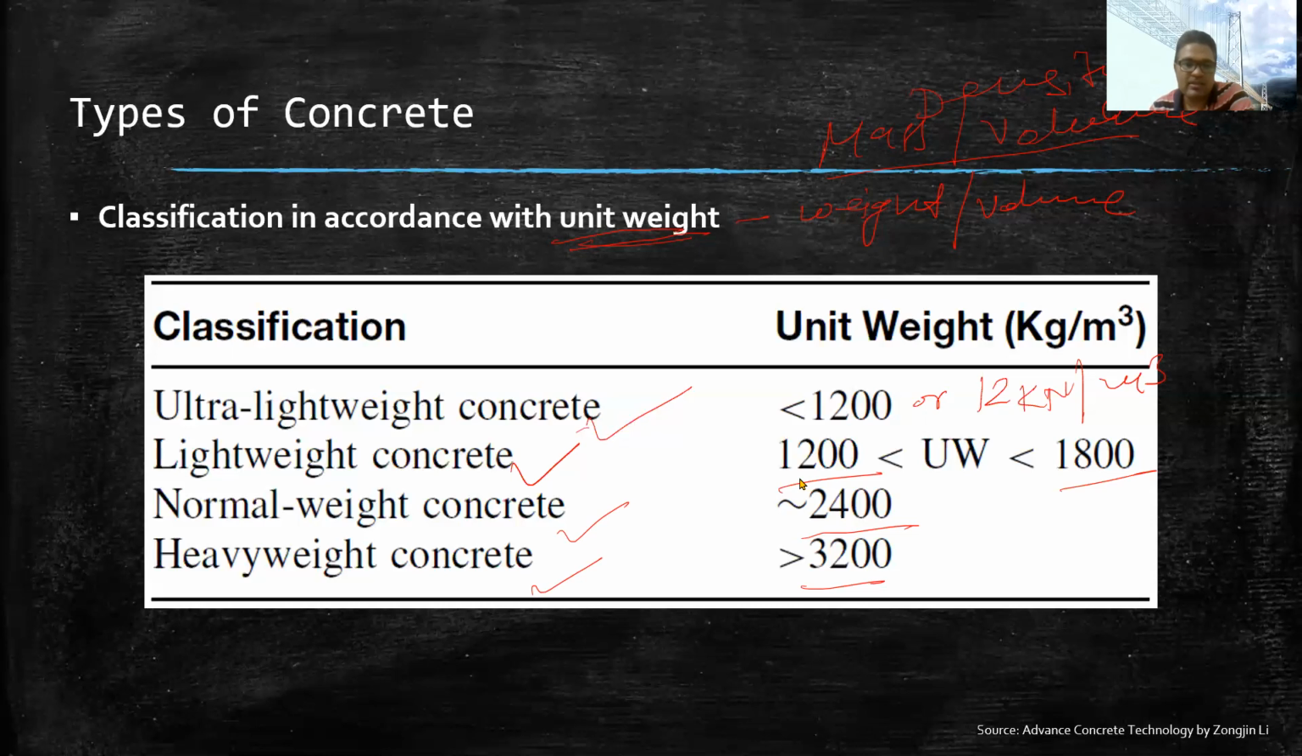Now, as an idea, I will show you the unit weight of steel. Unit weight of steel is 78.5 kilonewton per meter cube. So now you can see steel is around 3 times heavier than concrete.